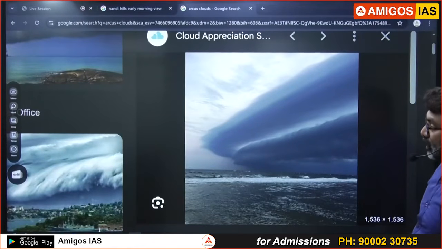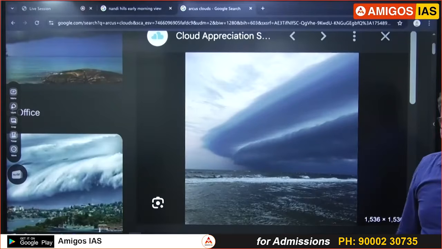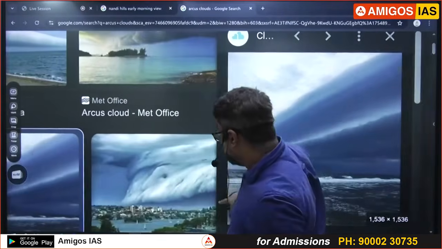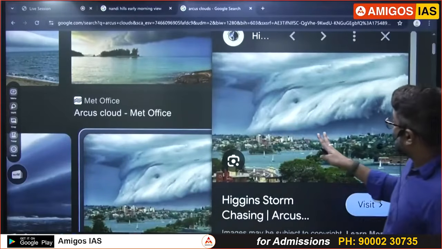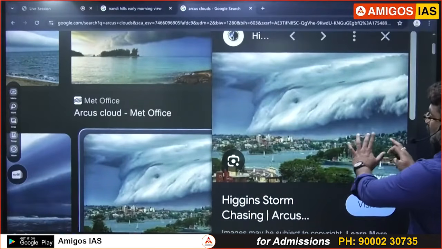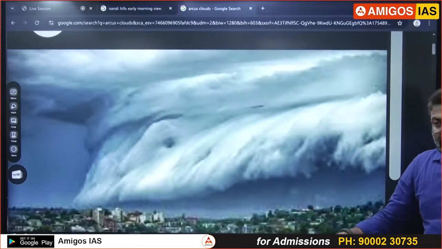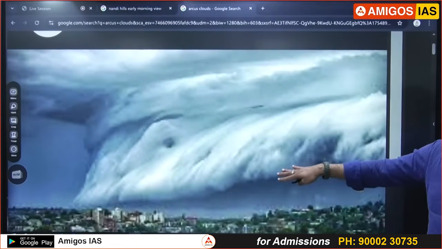Arcus, A-R-C-U-S. This came near Rishikesh a few days ago. As a result, everybody was scared. See, it was like this. So it's called Arcus cloud. Especially the lower part of the cumulonimbus cloud appears like this.